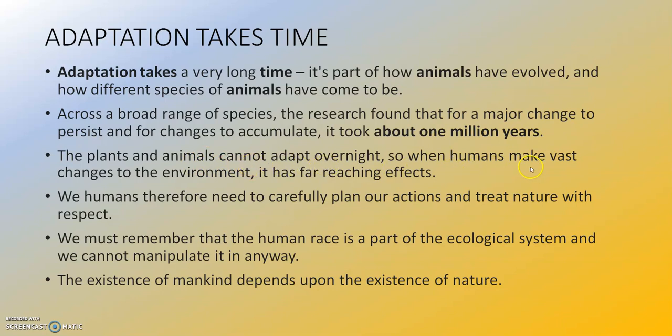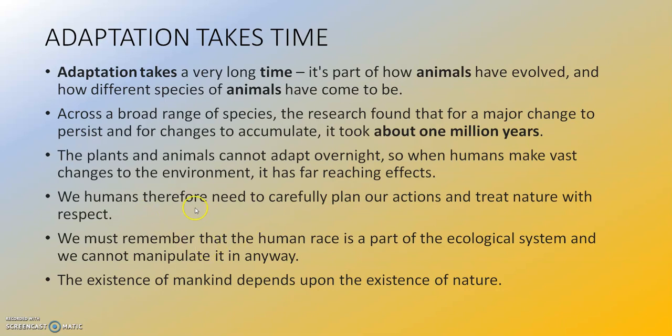So, when humans make vast changes to the environment, it has far reaching effects. So, here, children, we are going to discuss that we as human beings, when we try to interfere with nature, with our environment, it has adverse effects for the animals and the plants because they do not have the ability to adapt so easily to the changes that take place in their habitat.